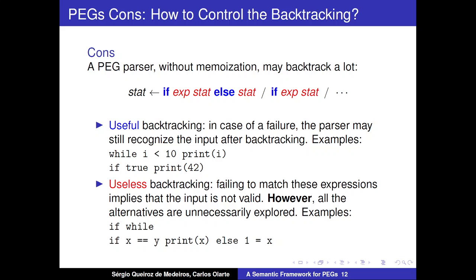Otherwise, if you fail to match the red expressions, you will not match the input, but the parser will still backtrack and try other alternatives. This is what we call useless backtracking. Backtracking here will not lead the parser to recognize the input.